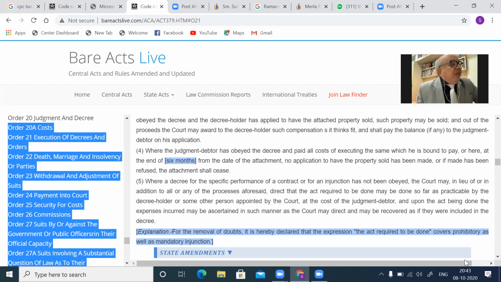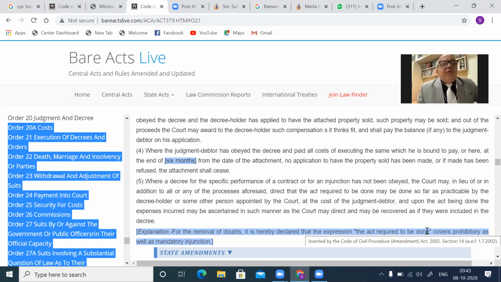Or in the case of a decree for specific performance of a contract or for injunction by the detention in the civil prison or attachment. So only when a decree is passed for specific performance and for injunction under the provisions of the Specific Relief Act, that is mandatory injunction and perpetual injunction.